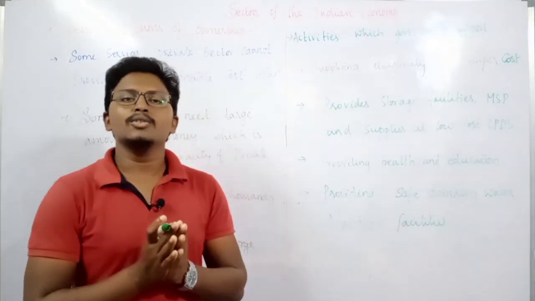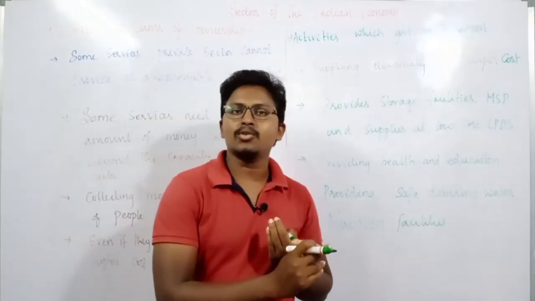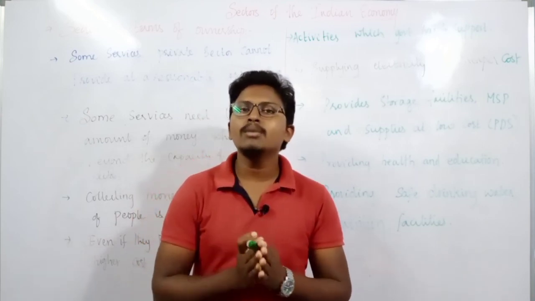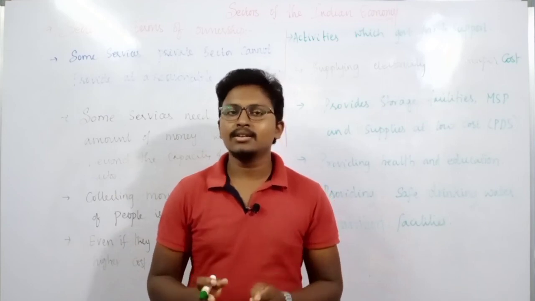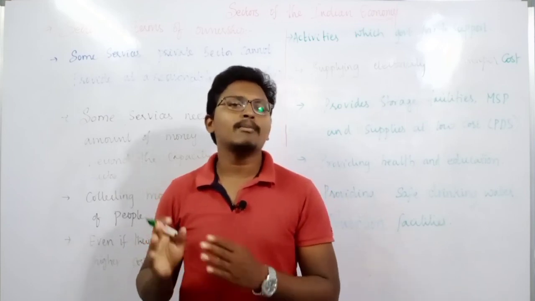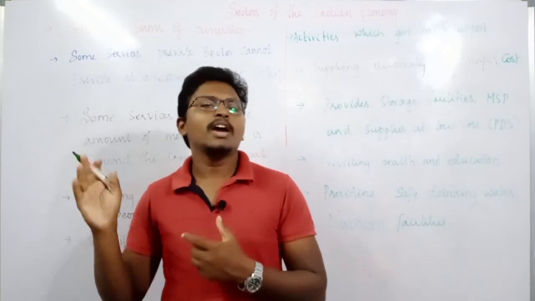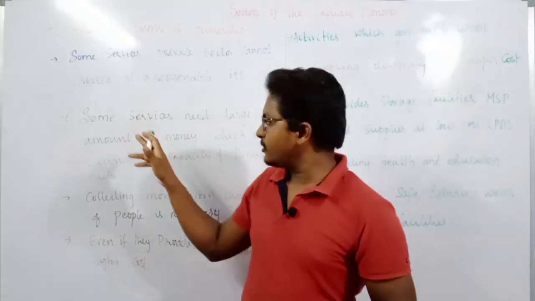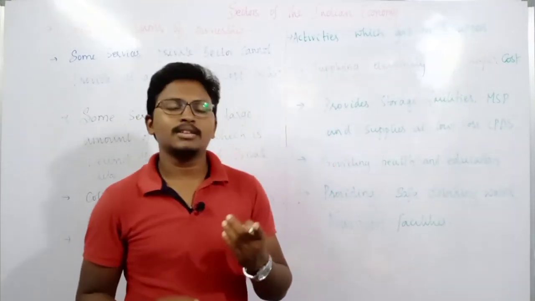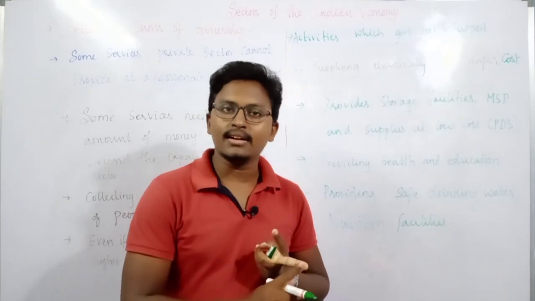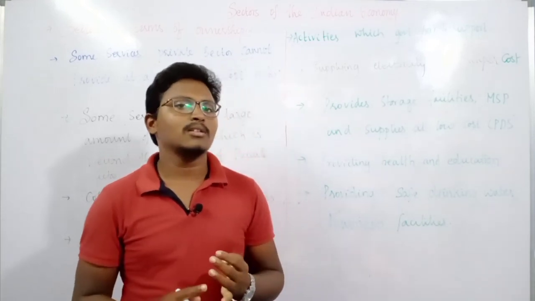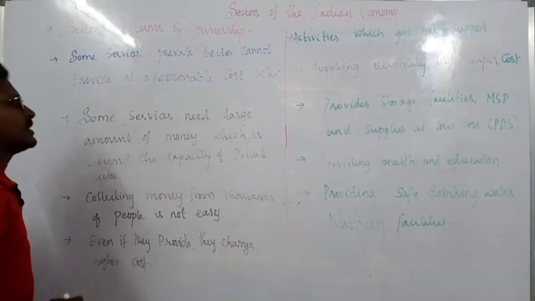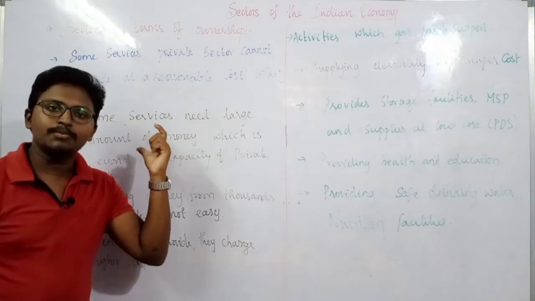Maybe that means, for example, you take some services like construction of roads or construction of dams. These kinds of activities require more and more money, but the private sector or any individual company may not be able to afford or spend that much money. Therefore, the government has to provide these services, such as generating electricity, construction of dams, as well as construction of roads. All these activities require more and more money, which is beyond the capacity of the private sector.